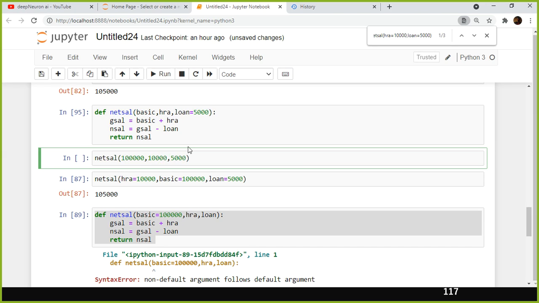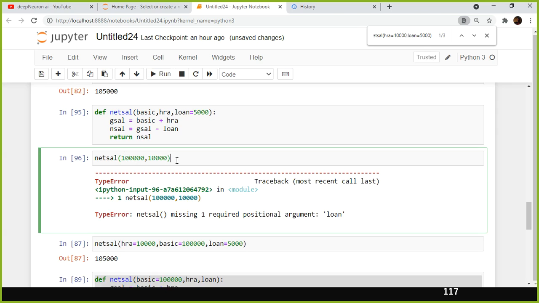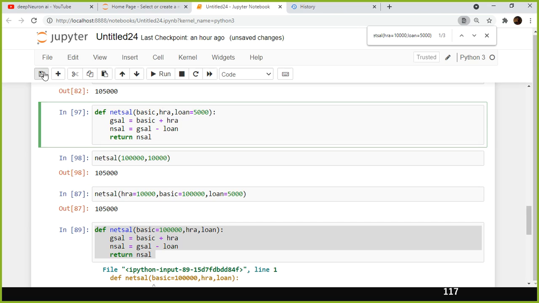But what is the difference between keyword value argument and the positional argument? So look here, netSol missing one argument. One second, I did not execute it. Yeah, I did not execute this one. That is the reason why it was not working.